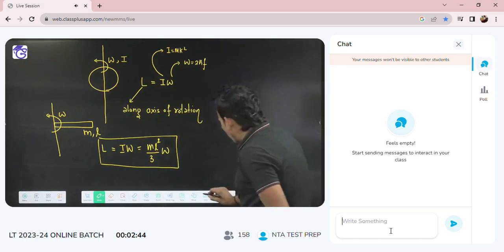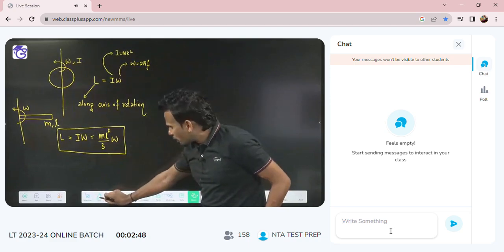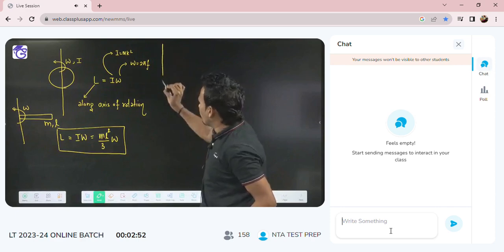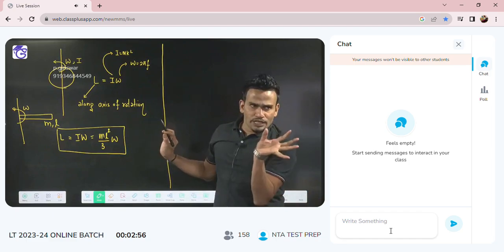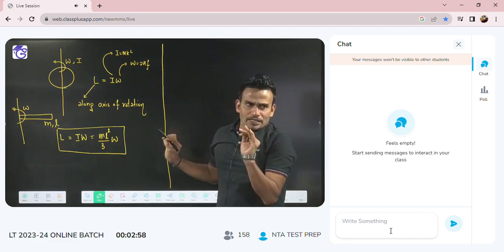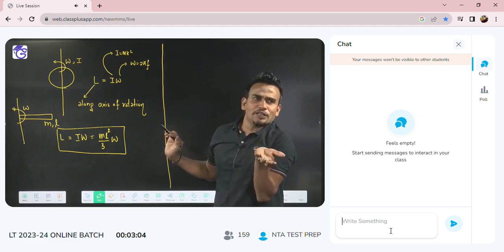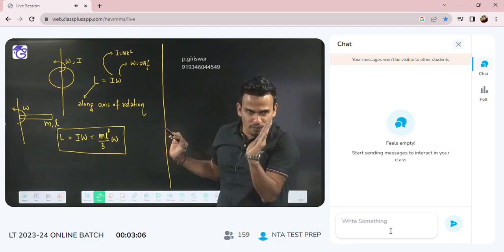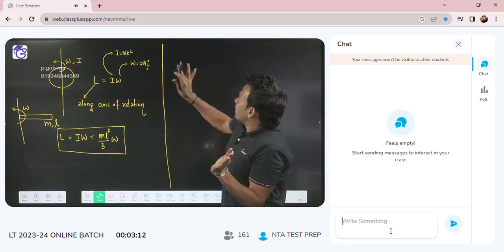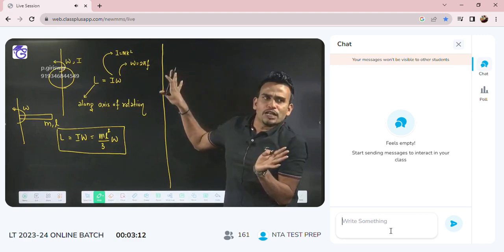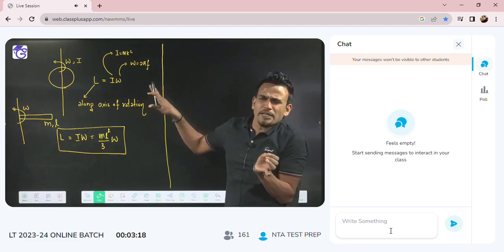And here I will tell you a few more results which will be used, from where questions are asked. Pay attention, a few more results I will tell you. One part of the result will be related with translational motion. Another part of the result will be related with rotational motion. Be focused. These results will help you to do some of the numericals which are asked from here. No concept is there, simply those results are there.